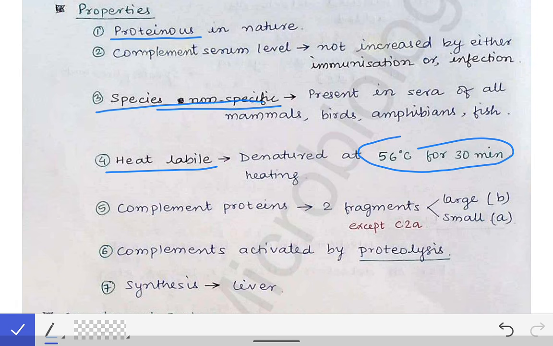Now the fifth property of the complement proteins is that all the complement proteins have two fragments. The larger fragment is referred to as B fragment, and the smaller fragment is referred to as the A fragment. Generally it is seen that the larger fragment is B fragment and the smaller is A fragment, but in case of complement protein 2, the A fragment is bigger than the B fragment of the complement protein 2.